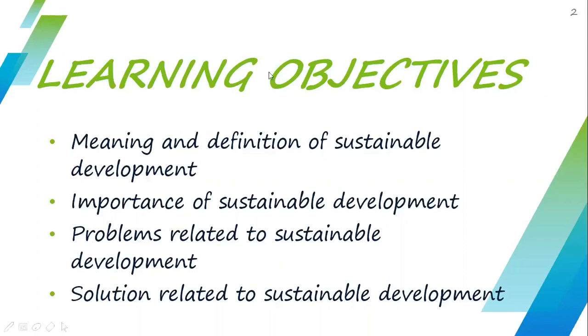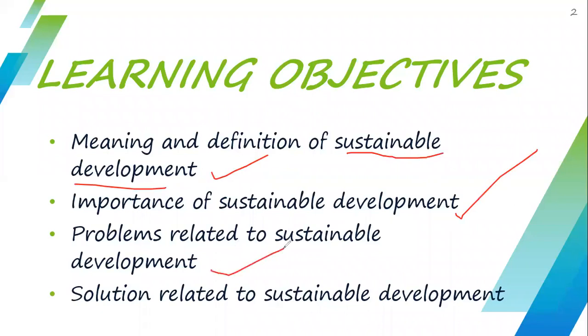The learning objectives of this chapter are, first, the meaning and definition of sustainable development. In this topic you will learn what sustainable development is. The second is the importance of sustainable development. In this topic you will learn why sustainable development is required. The third point is problems related to sustainable development.